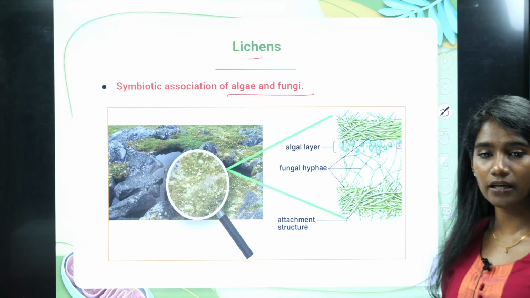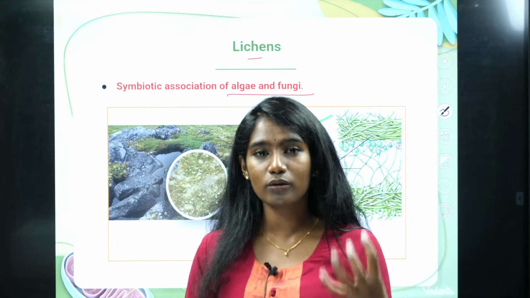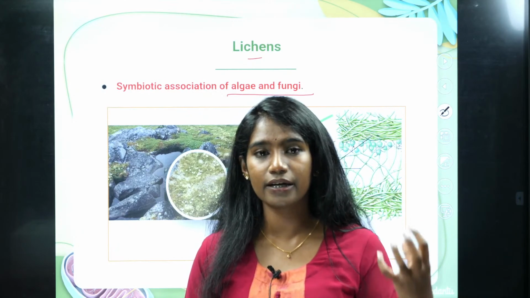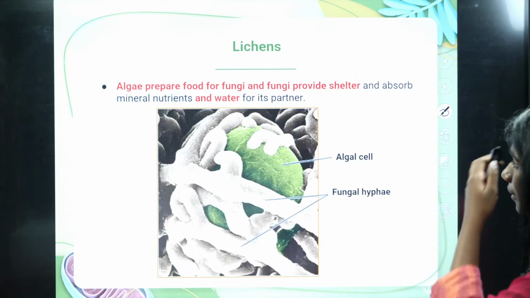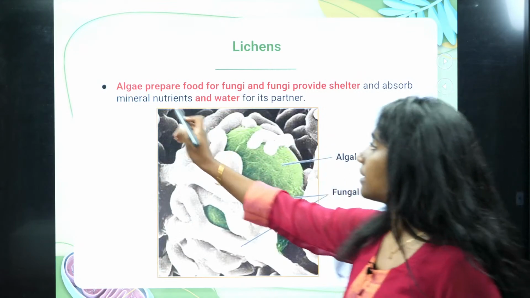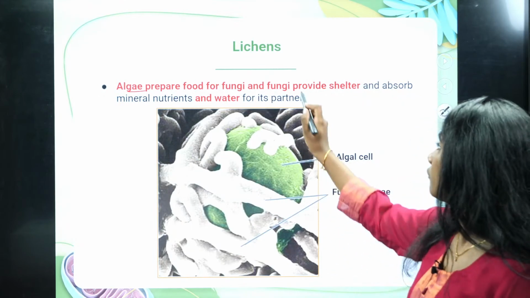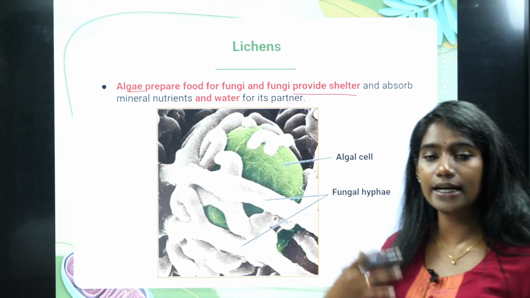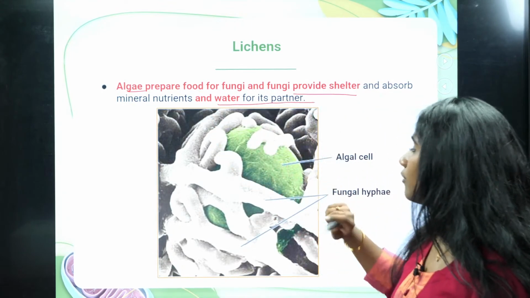Where do you see lichen? Mostly you get to see lichen on river banks or in those regions where the moisture content is very high. Like I told you, algae prepare food for fungi, whereas fungi provide shelter to the algae and absorb minerals, nutrients and water for its partner.